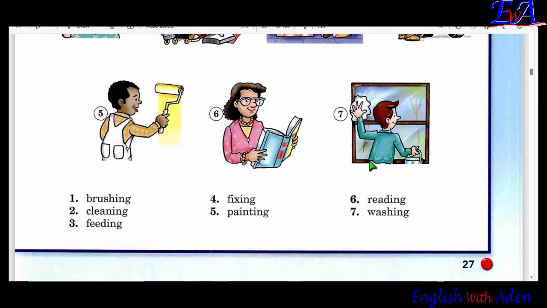Before I end my lesson, there's a homework that I'm going to give you. So of all these 7 words or 7 action verbs, can you make 2 sentences for each?